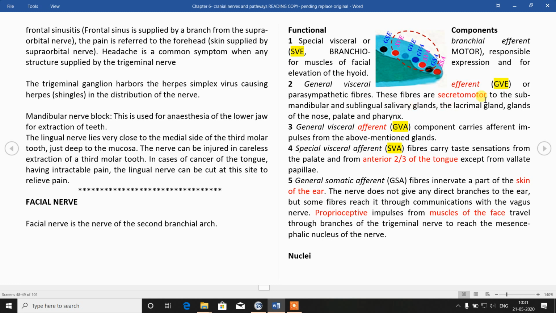So these are secretomotor or parasympathetic fibers. General visceral efferent carries secretomotor fibers to the submandibular, sublingual, nose, palate, pharynx and larynx. One of them will also go to the lacrimal glands. In general, all glands are supplied by facial nerve branches, but the components will be from different nuclei, as we have seen in the pathways of these glands. And afferent fibers or sensory fibers from the same glands are general visceral afferent.